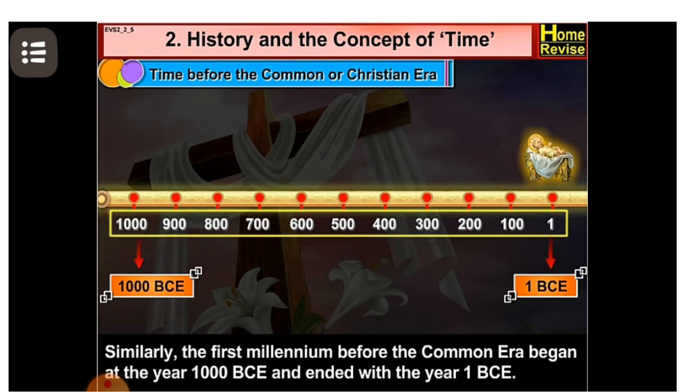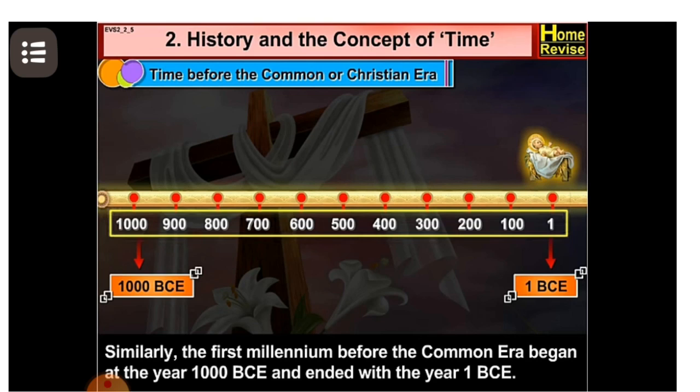So, the first century before the Common Era is indicated as 100 to 1 BCE, and the first millennium before the Common Era is indicated as 1000 to 1 BCE. Dear students, 100 years means 1 century and 1000 years means a millennium.